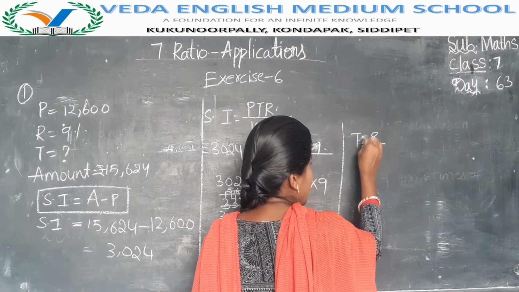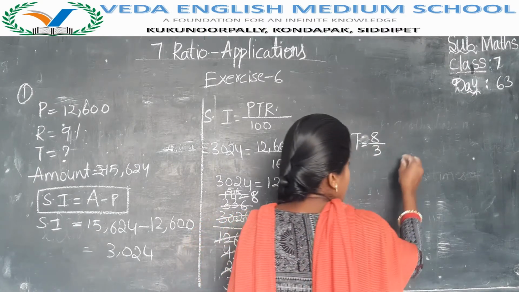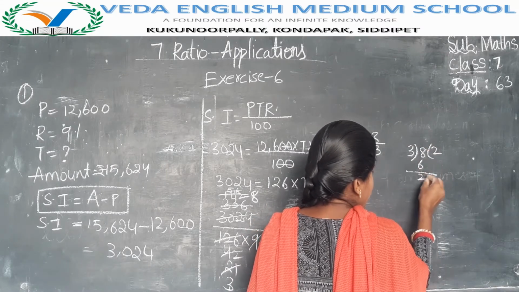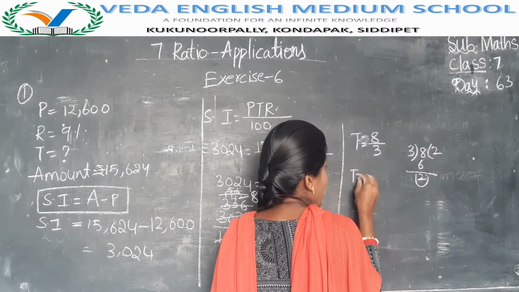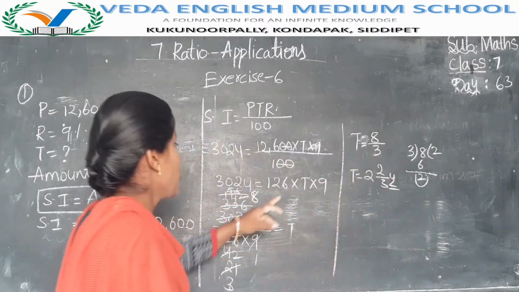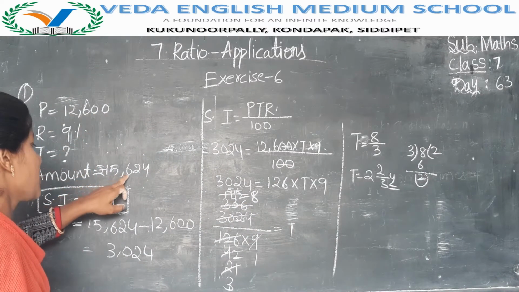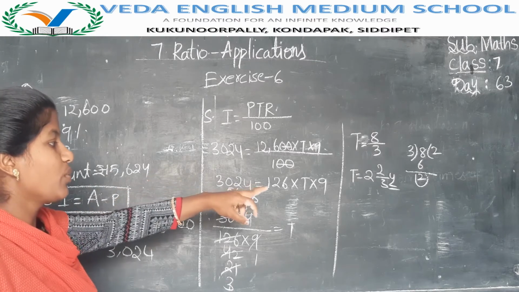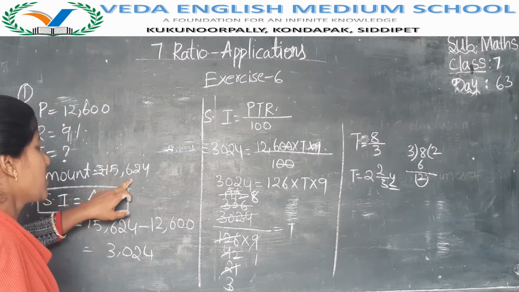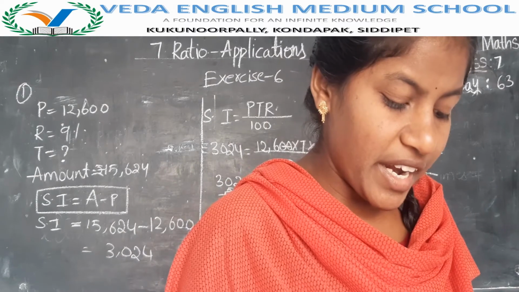Now we can convert this 8 by 3 into an improper fraction. How? Here divide. 3 twos are 6. 8 minus 6 is 2. So it is 2 and 2 by 3 years. In 2 and 2 by 3 years time, 12,600 rupees amount becomes 15,624 rupees. First one has completed. Next see the second question.